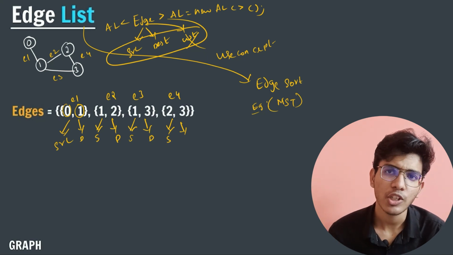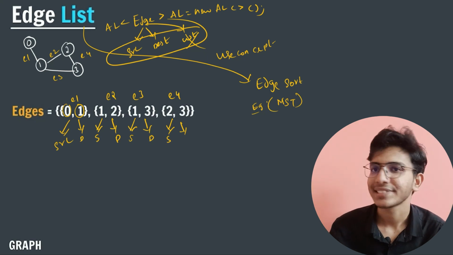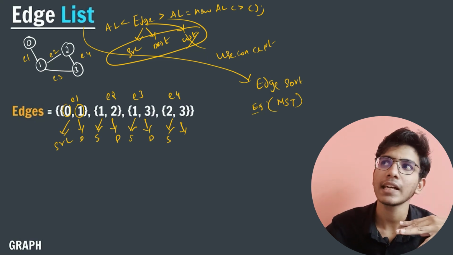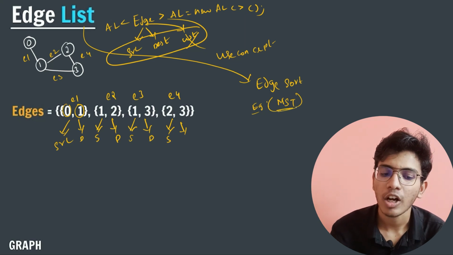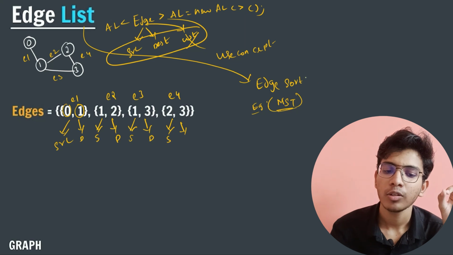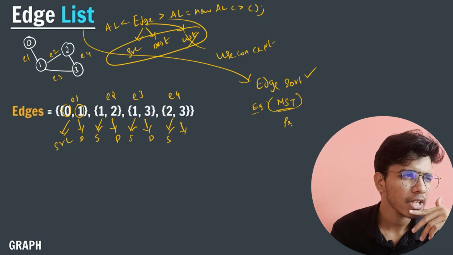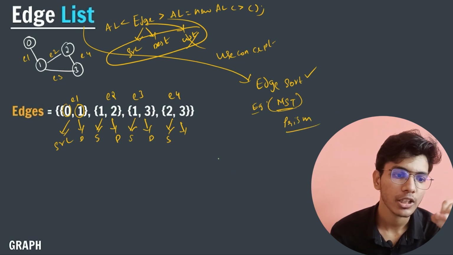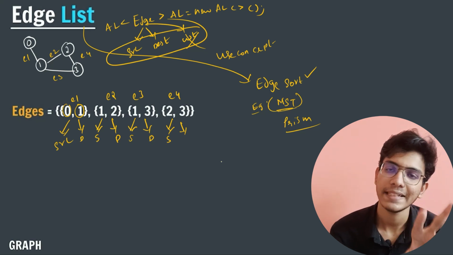So we are creating this sort of sorting, you can call it a type of sorting where we apply the concepts of sorting in graph. To implement this concept, to create a minimum spanning tree in my graph, we use the concept of edge list. Another example is Prim's algorithm. There is an algorithm called Prim's algorithm. In that we use the concept of edge list.